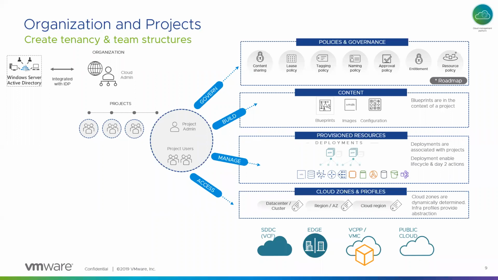On the design side, the blueprints are infrastructure as code, in a YAML format. And on top of the content, you can have your policies and your governance constructs in terms of user management, tagging policies, naming policies, and so on. So this is very different to the way 7.x was organized, wherein we no longer have the concept of tenants and business groups. I'll share how each of these map to 7.x a little later.